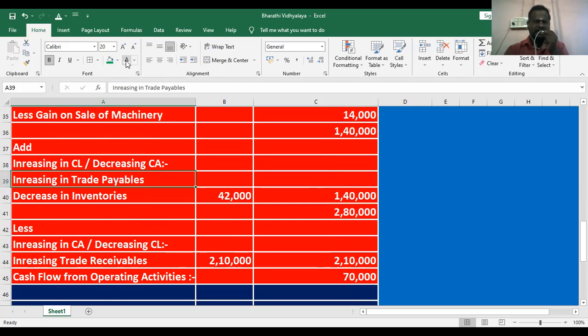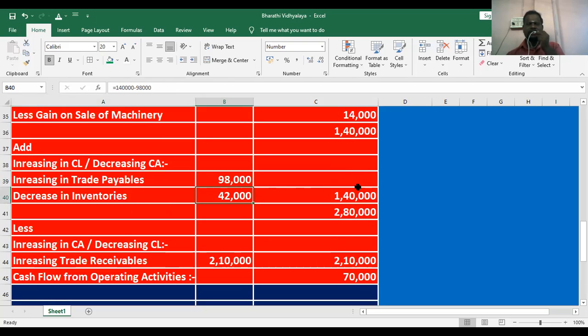Here they are given increase in trade payable, then decrease in inventories. Trade payable is a current liability, it increased, that's why added. Inventories are a current asset, here it decreased, inverse relationship, that's why added. 98,000 plus 42,000, total 1,40,000. 1,40,000 plus 1,40,000, 2,80,000.